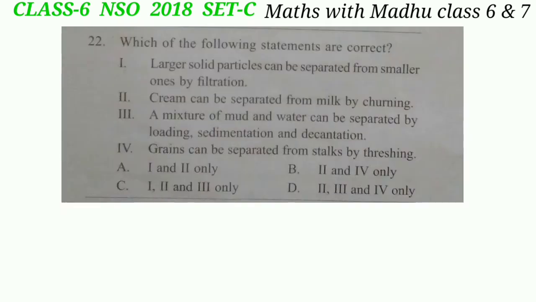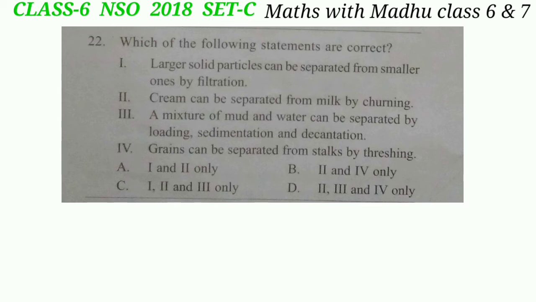Now question 22. Which of the following statements are correct? I. Larger solid particles can be separated from smaller ones by filtration. This is the incorrect statement because larger solid particles can be separated from smaller ones by the sieving method. II. Cream can be separated from milk by churning. This is the correct statement.